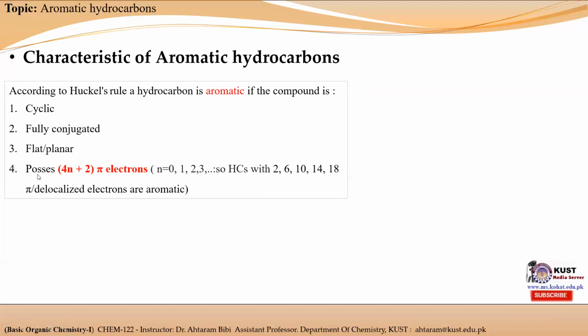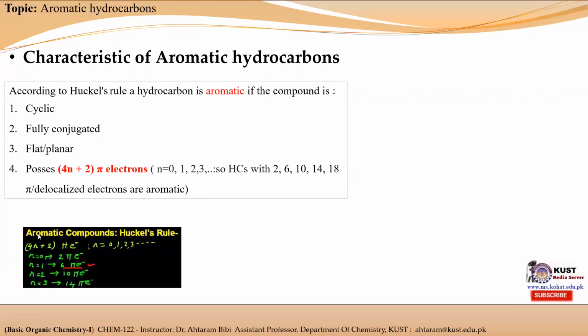The fourth property is that it must possess 4n plus 2 pi electrons, where n is any integer starting from 0. If we put the value of n equal to 0, then we obtain the first aromatic hydrocarbon, which possesses 2 pi electrons. The second aromatic hydrocarbon will consist of 6 pi electrons, and so on. Here I mentioned how we put the value of n and obtain the pi electrons. For example, if n is equal to 0, then 4 times 0 is 0, plus 2. So the first aromatic hydrocarbon will consist of 2 pi electrons, and the second will consist of 6 pi electrons, and so on.